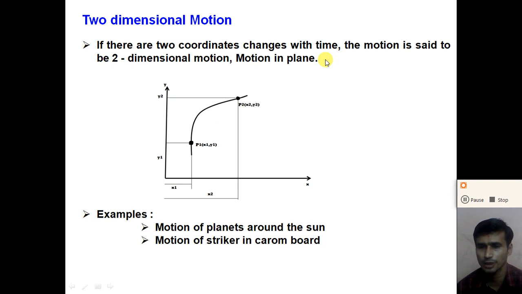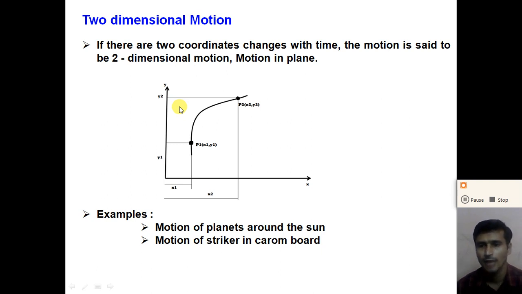The motion is said to be a two dimensional motion, or we can say that the motion in a plane. For that, we will study in chapter number 4. Chapter number 4 is motion in a plane. So in that, if two coordinates, either x and y, y and z, or z and x, simultaneously change with the time, the motion is said to be a two dimensional motion.